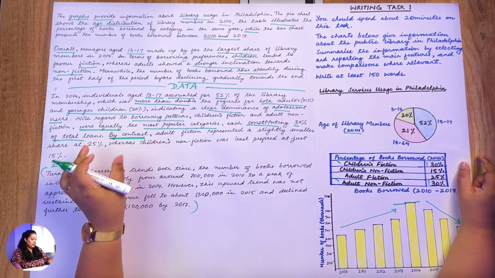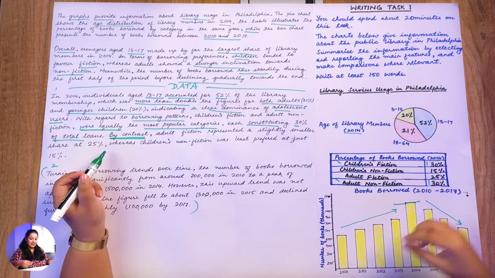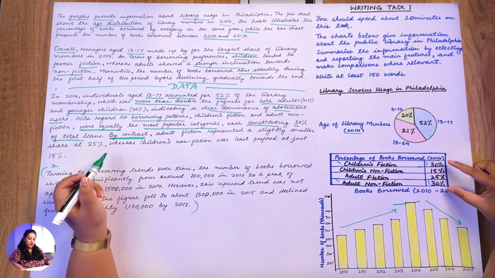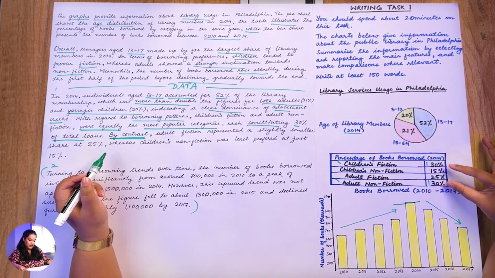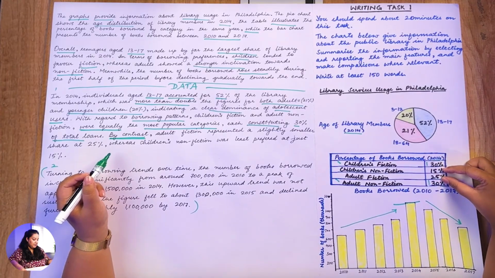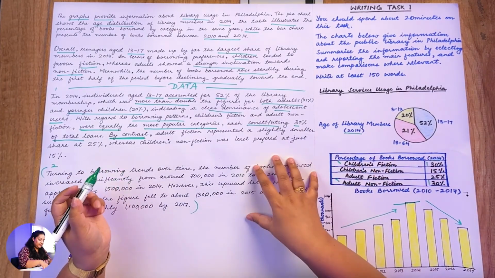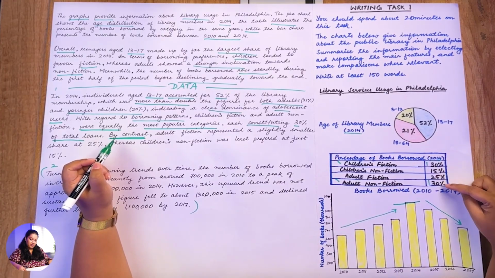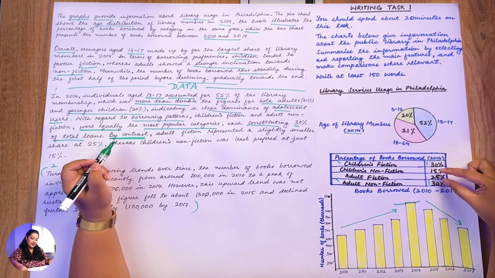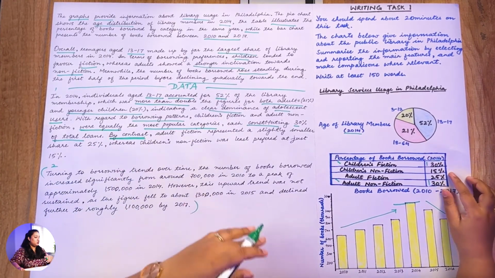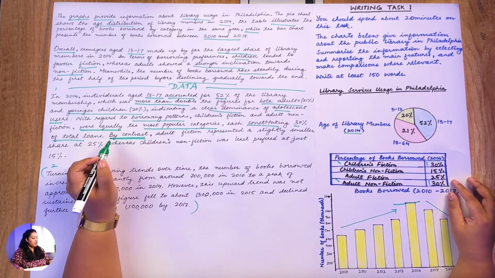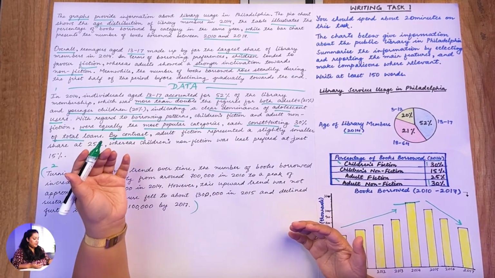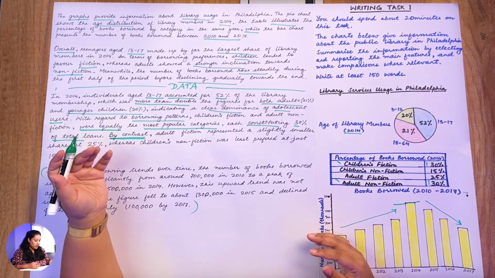By contrast, this is a connector. You can also replace it. Now we are done with children's fiction and adult non-fiction. So this portion is done. We still have these two categories remaining. So how do we put it? Lastly, you can also use a connector. Since it is a contrasting feature here, it's not the same. You see that these are lesser than 30%. So we will use a connector here. It can be by contrast; you can also replace it with on the contrary, in contrast, etc.